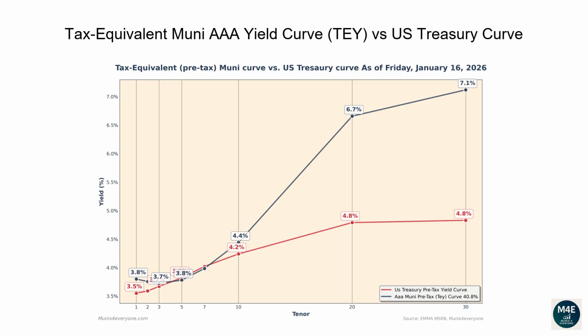Observing the current graph, we can see there are some parts of the tax-equivalent Muni curve currently trading above the Treasury curve. For example, if you wanted to buy a 30-year bond, a AAA Muni bond would yield 7.1% compared to a lower yield of 4.8% from a Treasury bond.